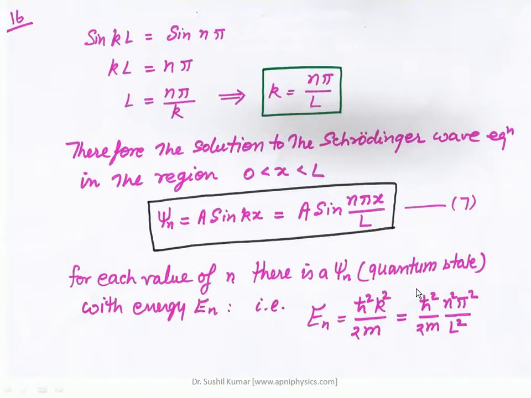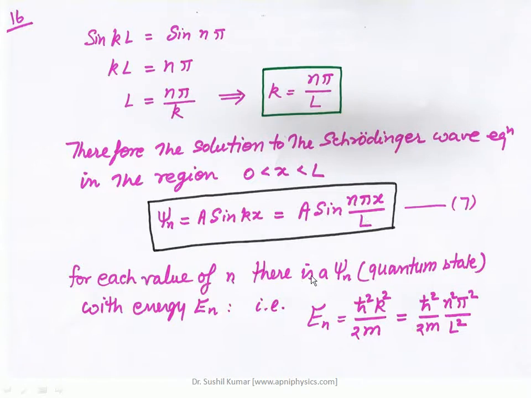Now when we analyze this situation, sin kL is equal to sin n pi, we can say that kL is equal to n pi, and from here one can find the value of k, that is n pi upon L. Therefore the solution of the Schrodinger wave equation in the region of the potential well, that is from 0 to L, the wave function psi n is equal to a sin kx. Now putting the value of k, it becomes a sin n pi x upon L.